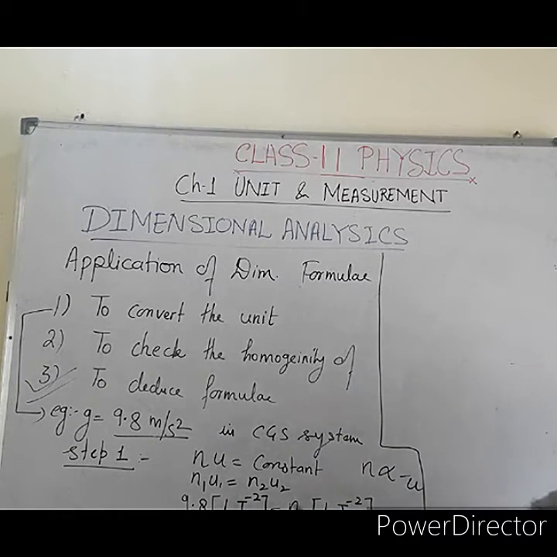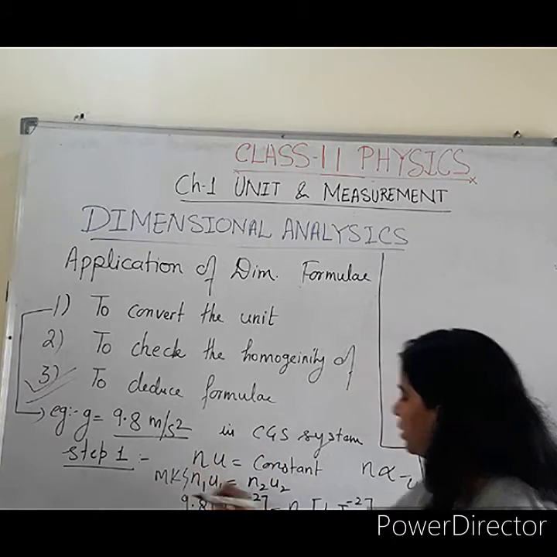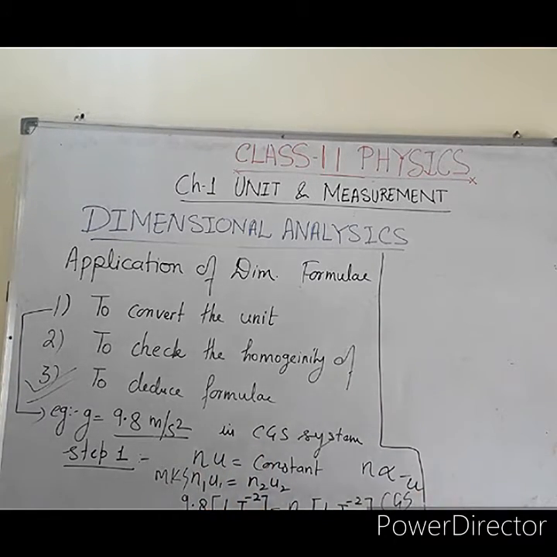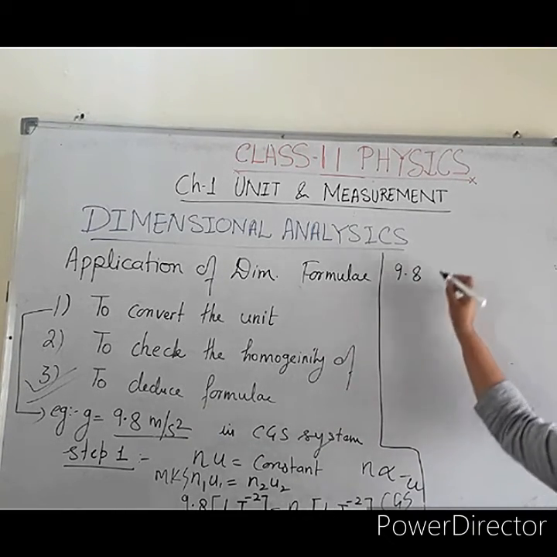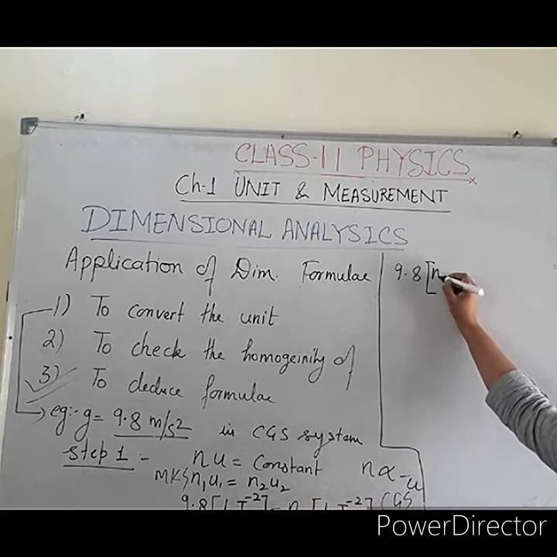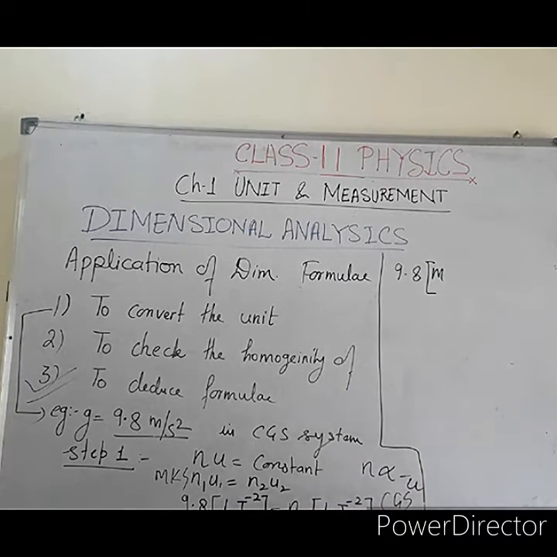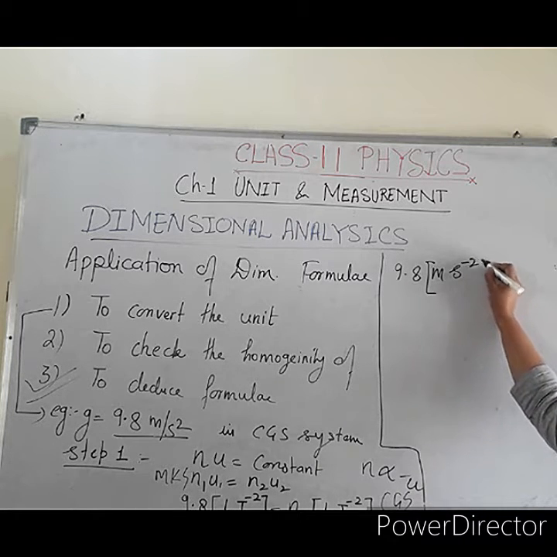Come to this point. L1 T1 corresponds to the MKS system. You can write it here in the above portion. This is MKS, and MKS1 is CGS. So corresponding to this left hand side, 9.8 inside the bracket, in place of L1 we will write meter because L corresponds to length, meter, and for T1, second inverse 2.